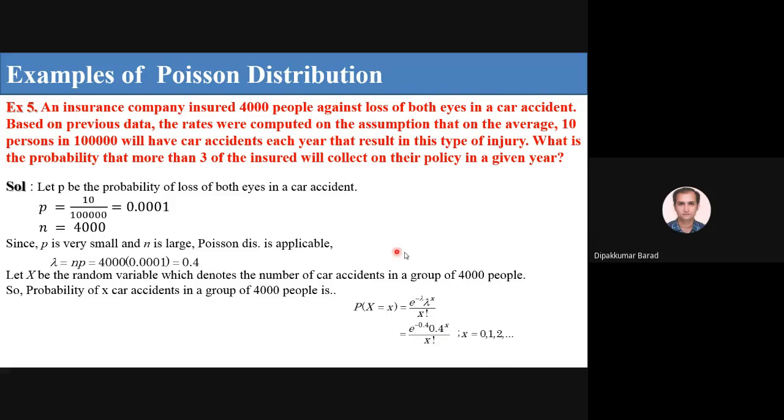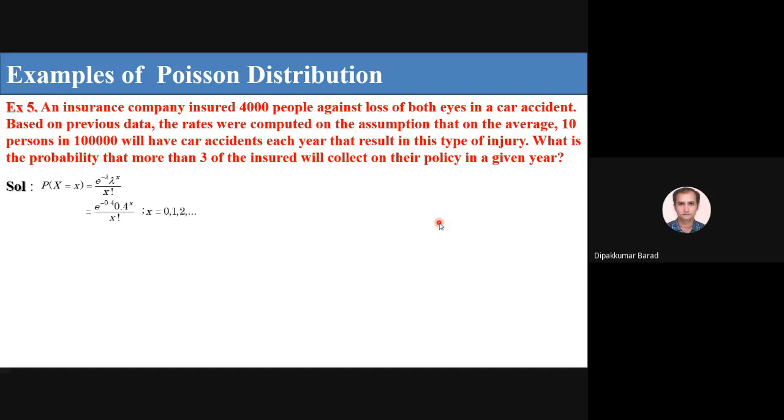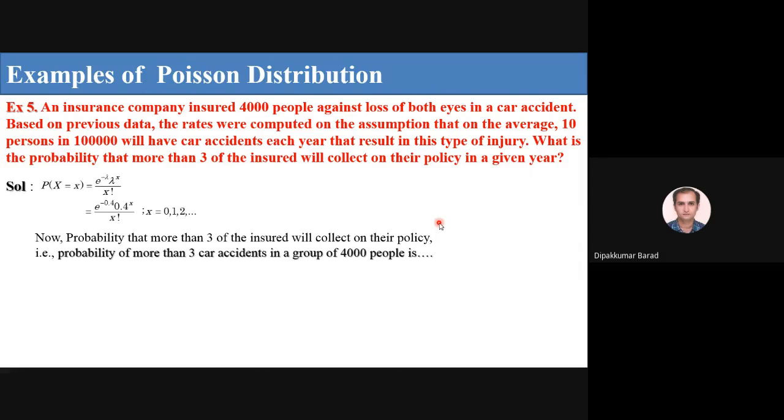Now, we have to find out the probability that more than 3 of the insured will collect on their policy in a given year. It means there are more than 3 car accidents in which people lost both eyes. So the probability of more than 3 car accidents in a group of 4,000 people is P of x greater than 3.